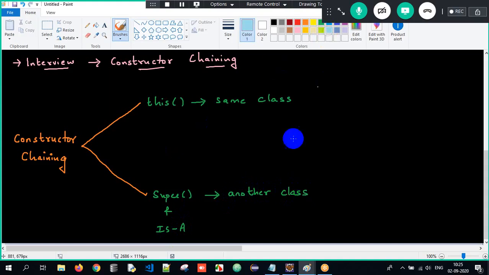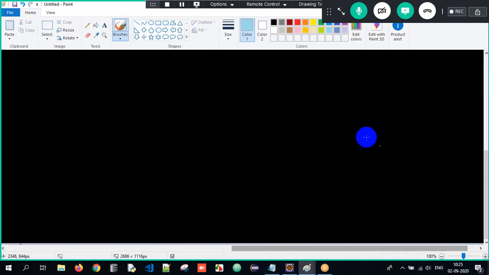But again, the super calling statement will happen in two ways. What are those two ways? Implicitly and explicitly. What is implicit?